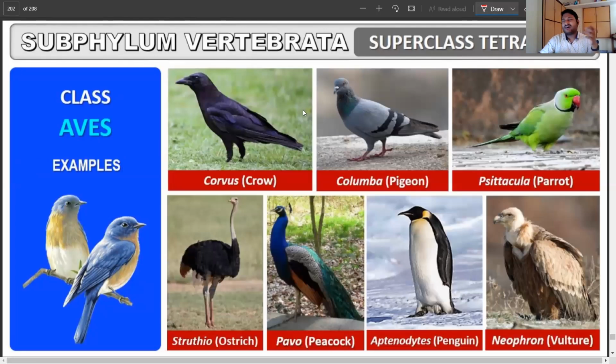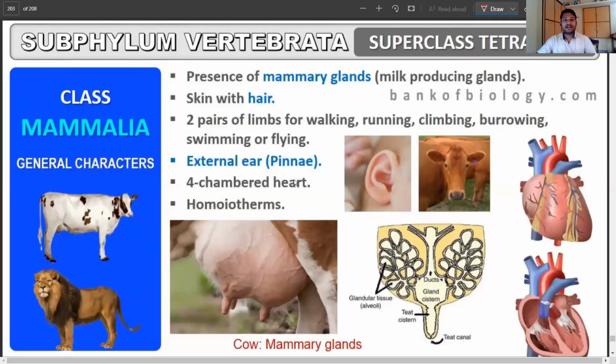Now we have the examples: crow, all the birds, crow, pigeon, parrot, ostrich, the peacock, penguins. You can give any examples of birds as you like. Now we're coming to the last group, the class Mammalia, and the main distinguishing feature is the presence of the mammary gland, or the milk-producing gland, to nourish the young ones.